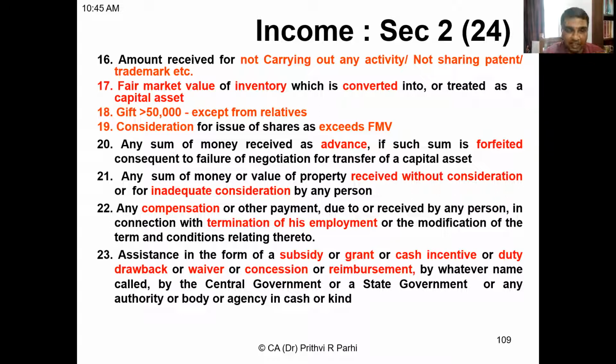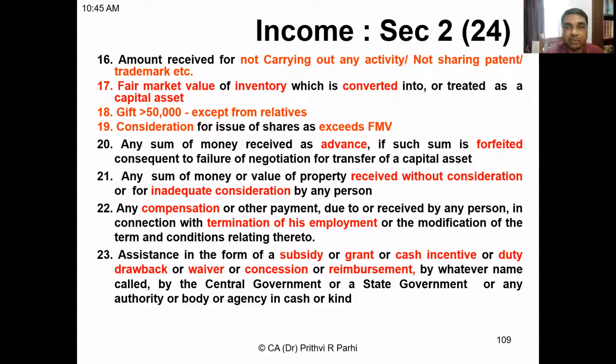Point number 23. Please read it out. Assistance in the form of a subsidy or grant or cash incentive or duty drawback or waiver or concession or reimbursement by whatever name called by the central government or a state government or any authority or body or agency in cash or kind.